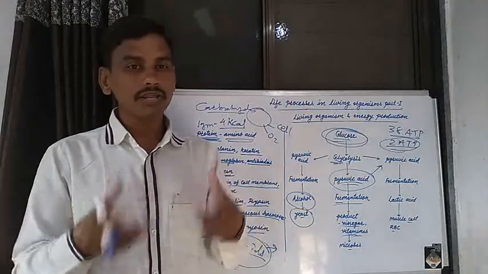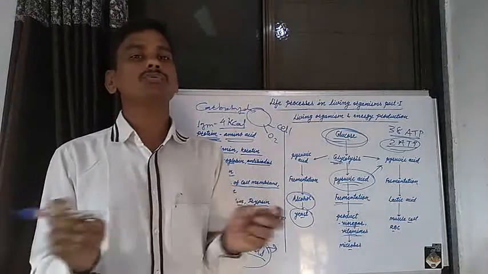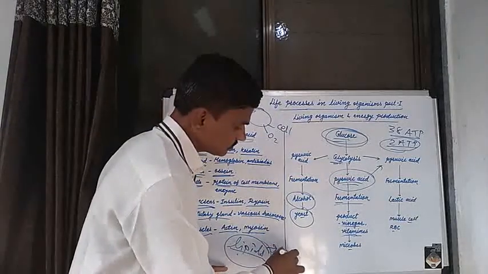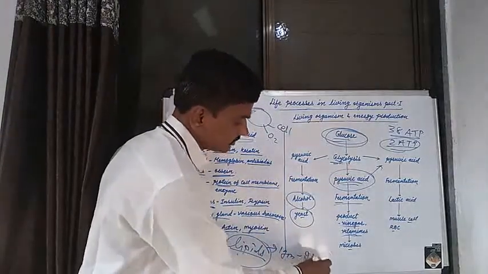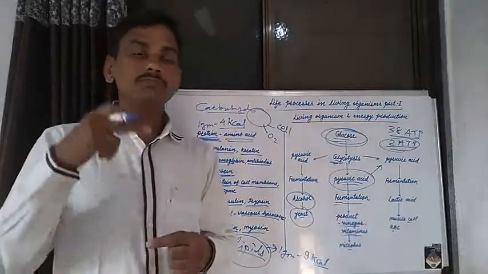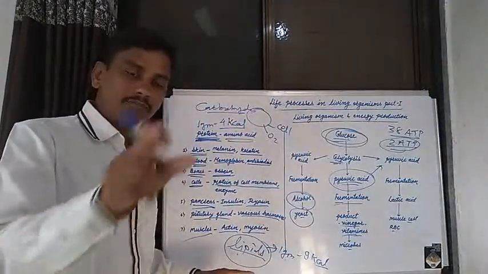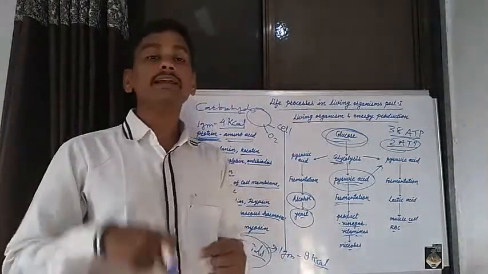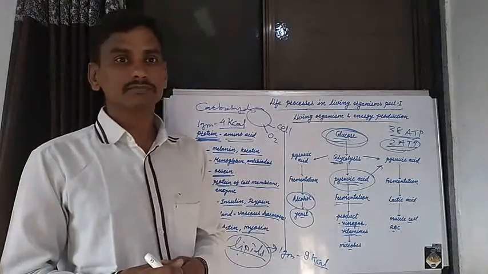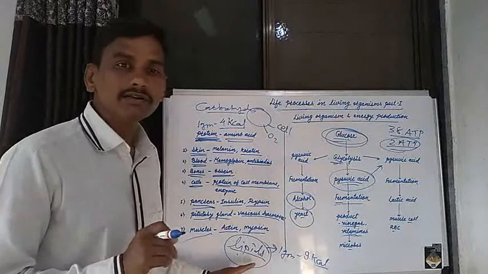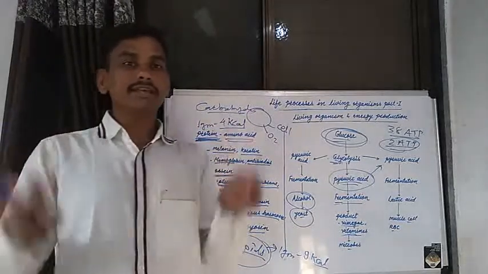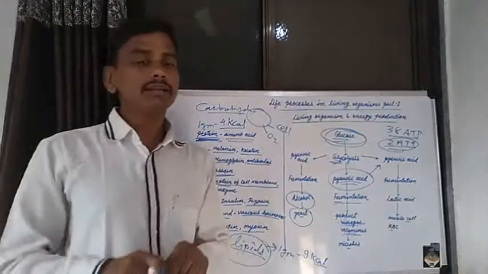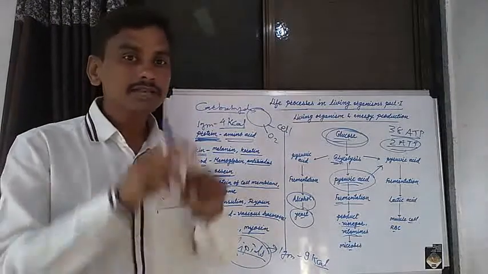Carbohydrates are also stored in our body, but proteins are not stored in our body. Now, 1 gram of lipid gives 9 kilocalories of energy, which means more energy is produced from lipid than from protein and carbohydrates. Our cell membrane is made up of lipoproteins. This lipoprotein is one of the lipids.